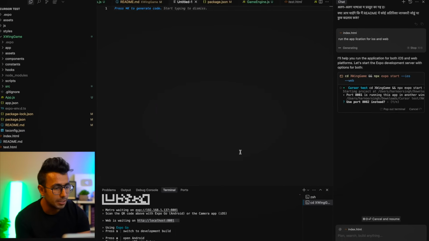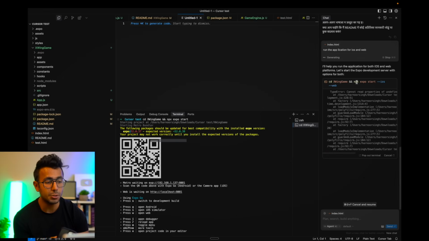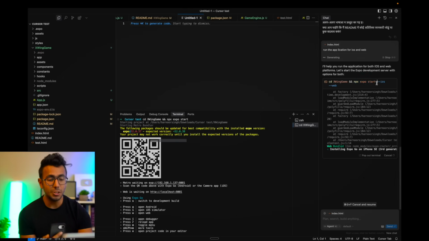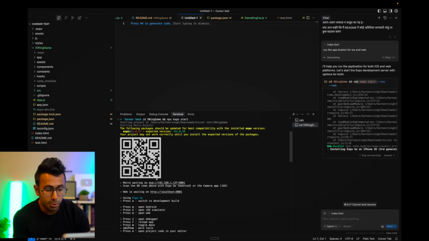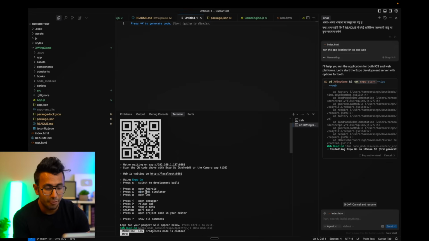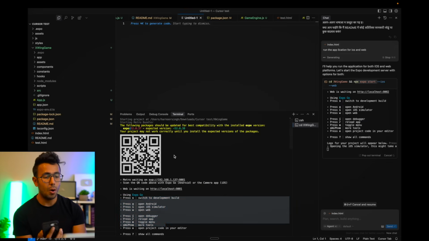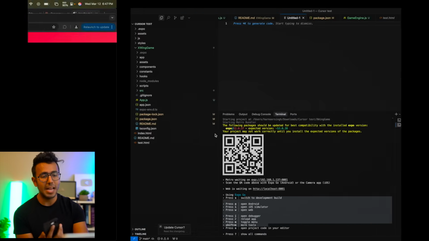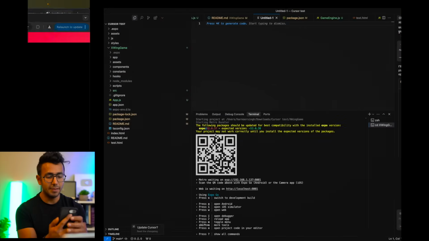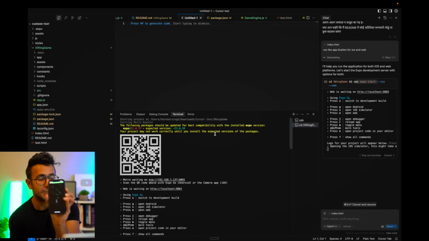So see, it's asking me yes or no here. The command it ran was npx expo start. If you see the output, Expo Go allows you to run it on Android, iOS simulator, web, wherever you want, all three places. And you can scan this QR code wherever you want to. It just ran on my simulator as well. So I can scan it, and now this app is running on my smartphone.